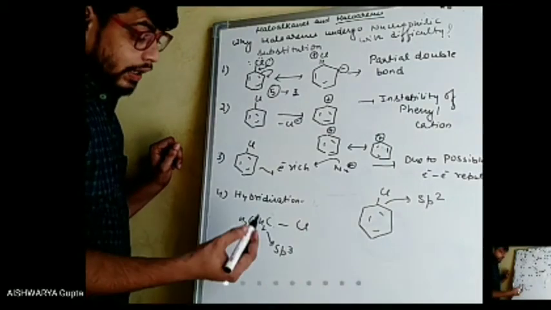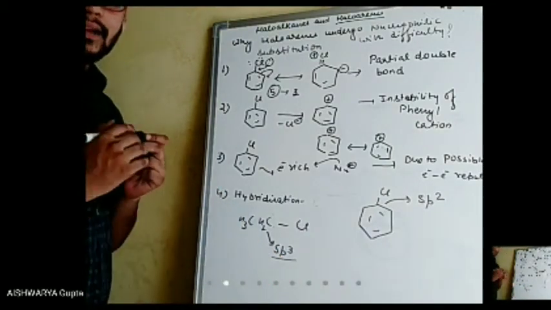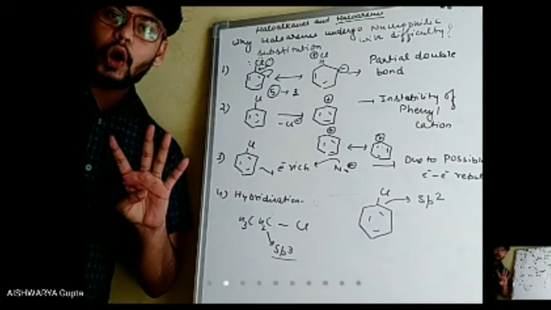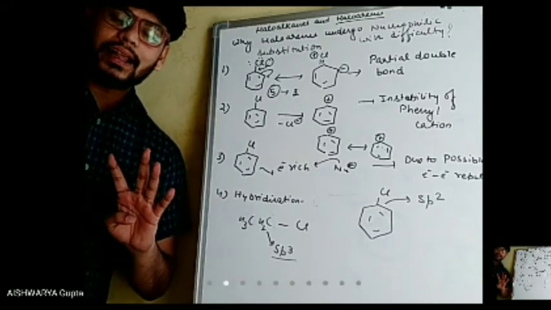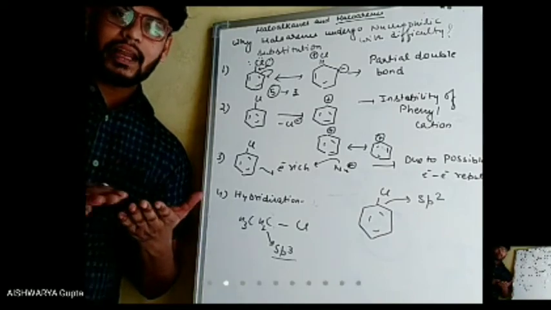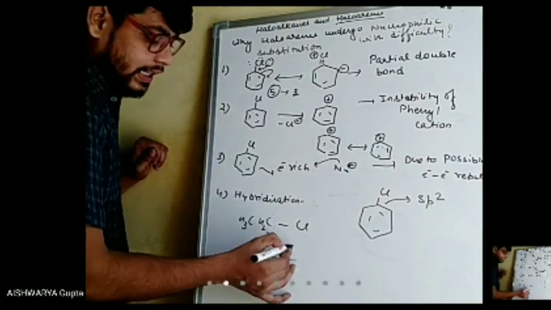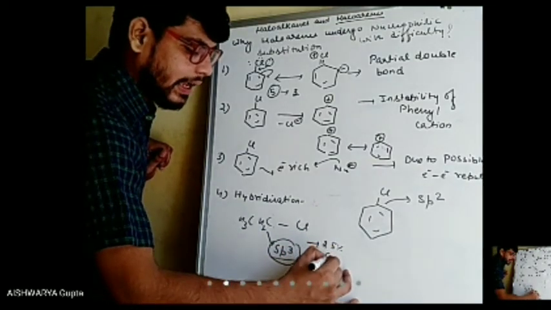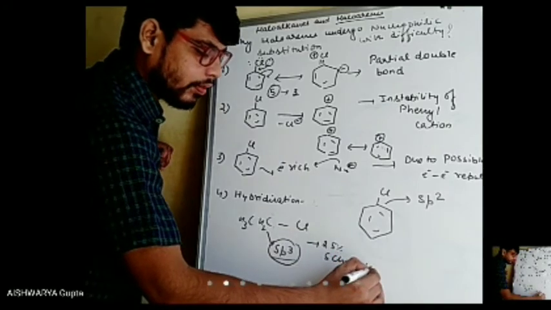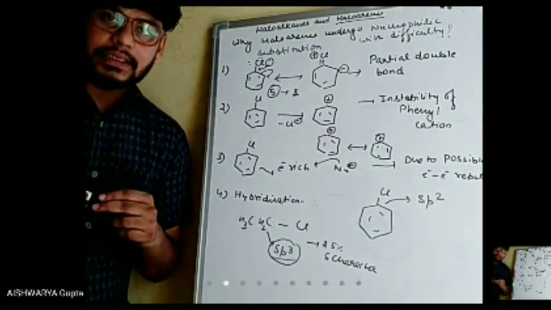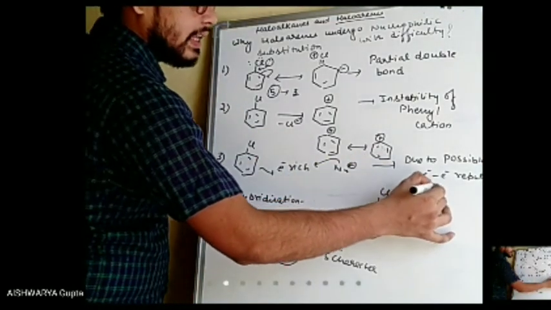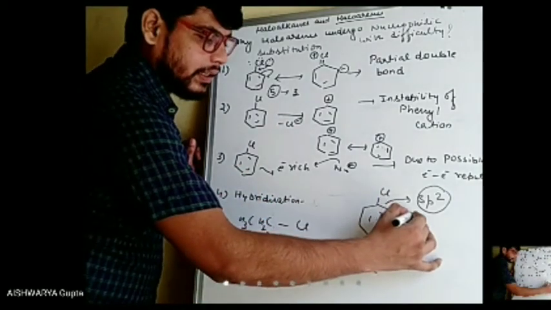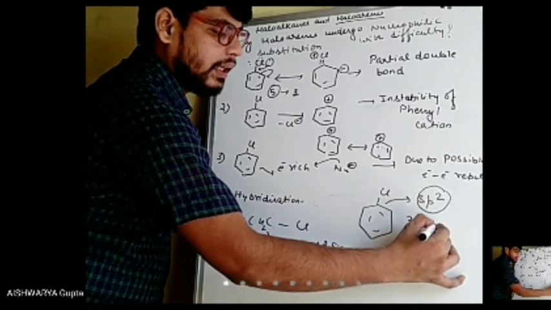If you calculate the percentage s character: in sp3, 1 s and 3 p orbitals, total 4 orbitals are there, and after hybridization each has the same character. So in sp3 hybridization there will be 25% s character, while in sp2 the 100% is divided into 3 orbitals, which means it has 33.3% s character.